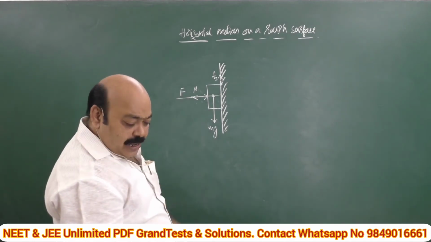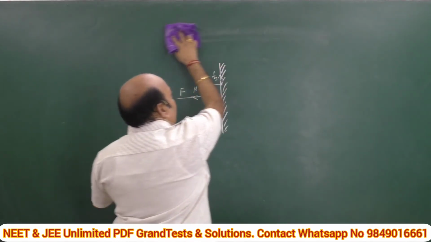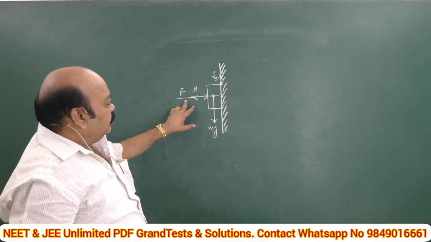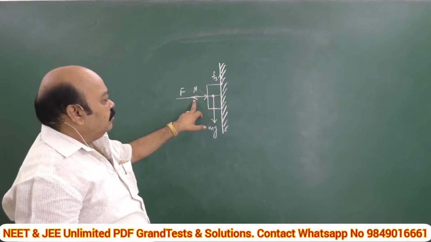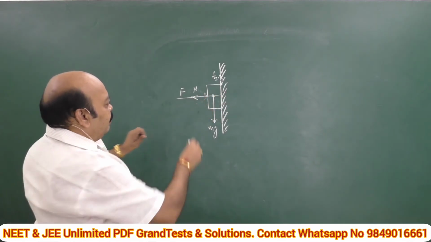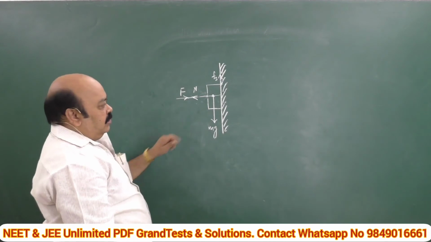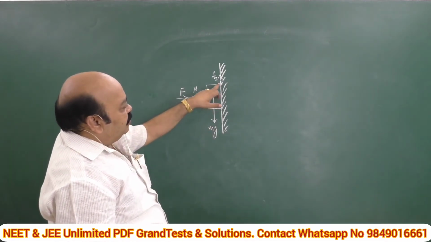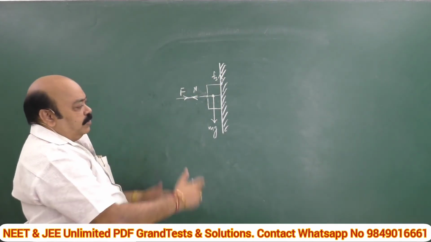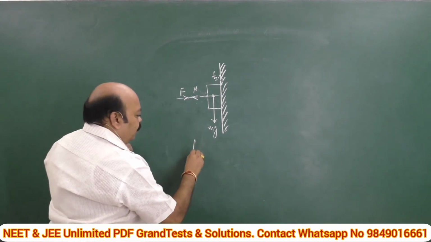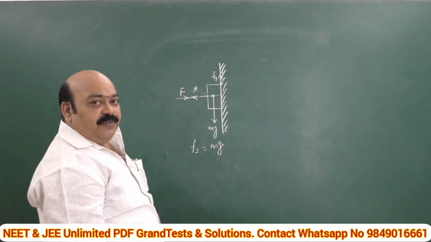Okay? See, once again, I am giving the data of this one. When a body of mass m is pushed against a vertical wall, then the normal reaction on the body by the wall is N. I am pushing it with force F, and N is the normal reaction. Weight mg acts vertically downward. Frictional force between the body and the surface acts vertically upward. What is the balancing purpose? That means here frictional force Fs is equal to mg.